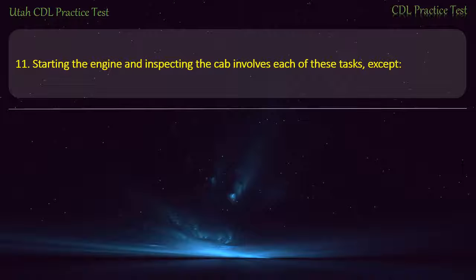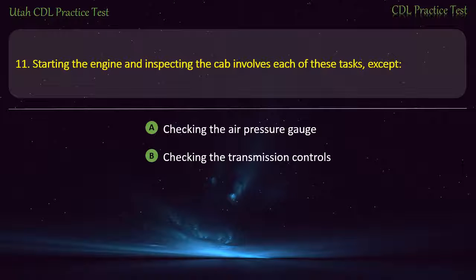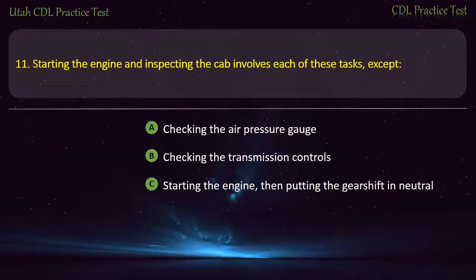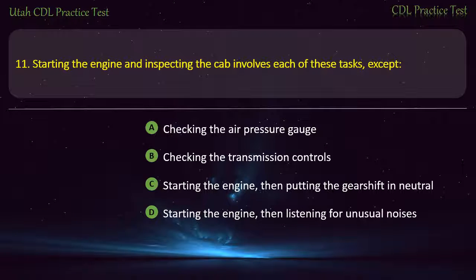Question 11. Starting the engine and inspecting the cab involves each of these tasks, except checking the air pressure gauge, checking the transmission controls, starting the engine, then putting the gear shift in neutral, starting the engine, then listening for unusual noises. Answer. Starting the engine, then putting the gear shift in neutral.